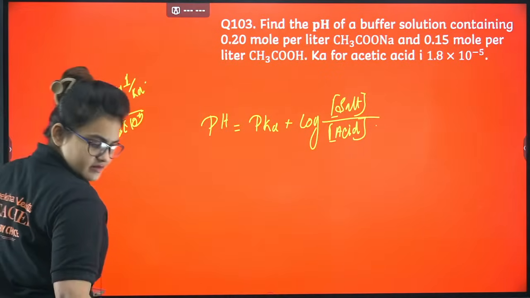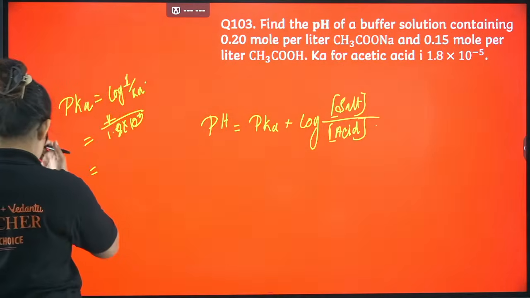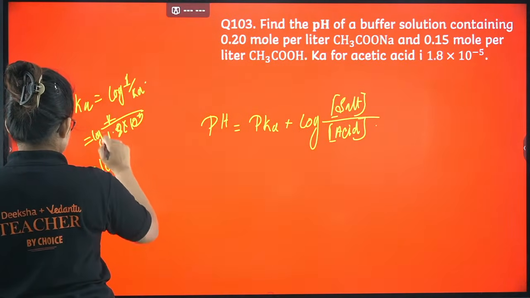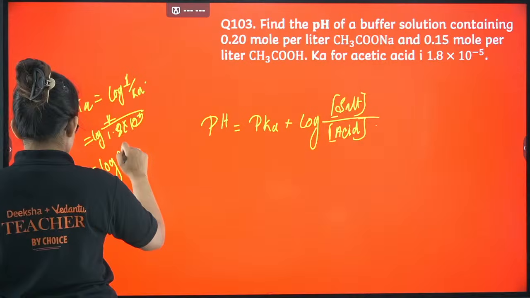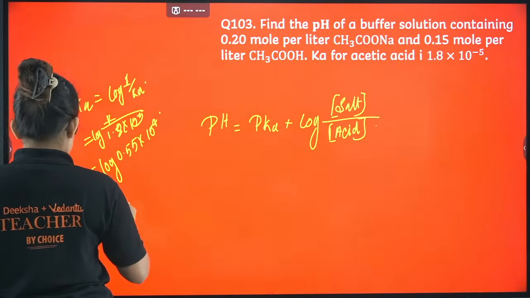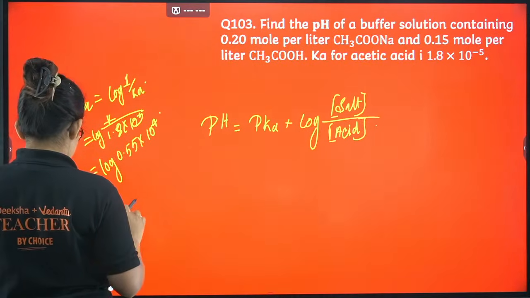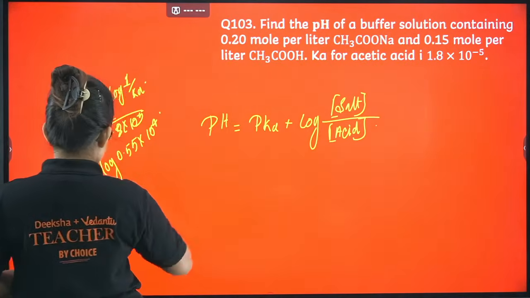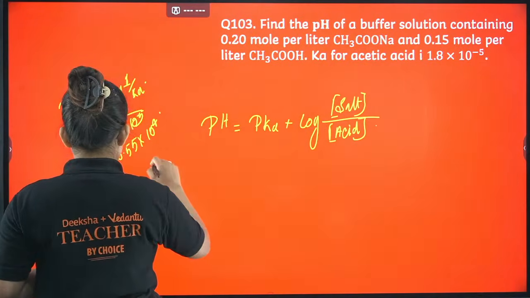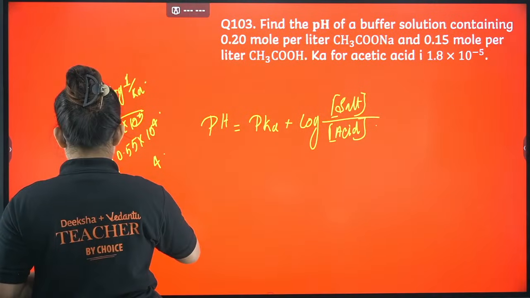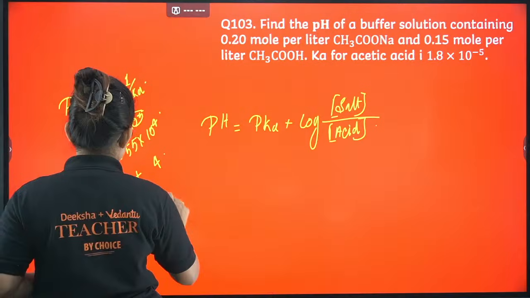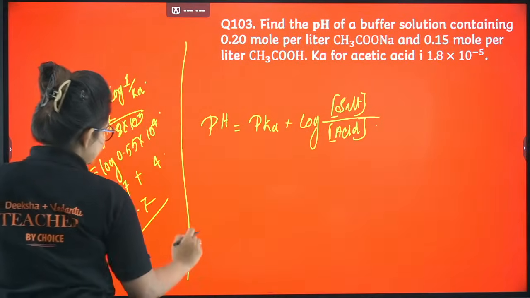Okay, so if I calculate this, it will be something like log of 0.55 into 10 power 4. Okay, 10 power 4. So yeah, let's calculate 0.5. This will give you 4. This will give you 0.7, I guess. Okay, if you calculate 4.7, you will get from here. Let's put it here.